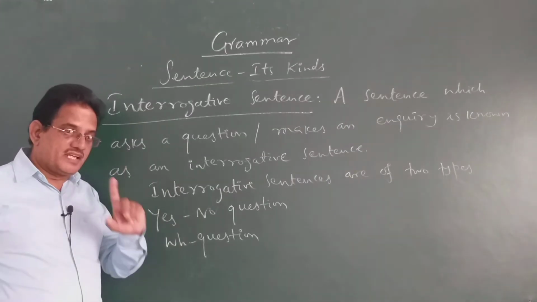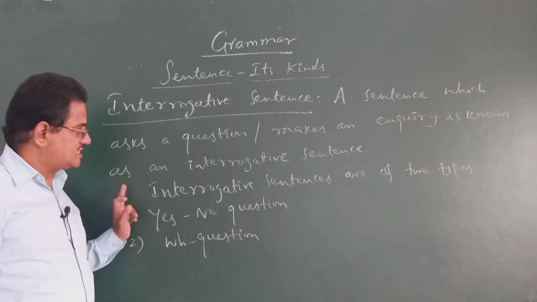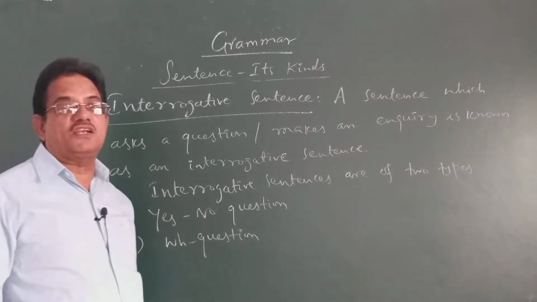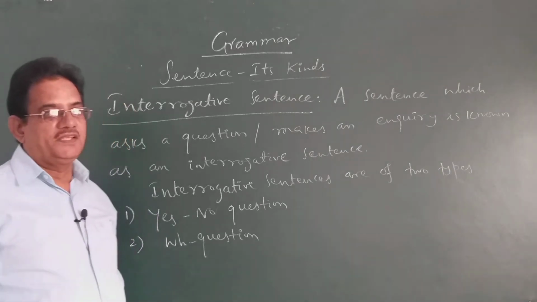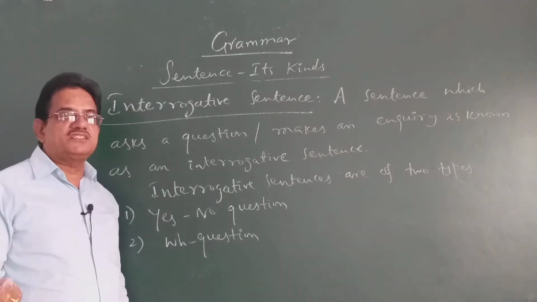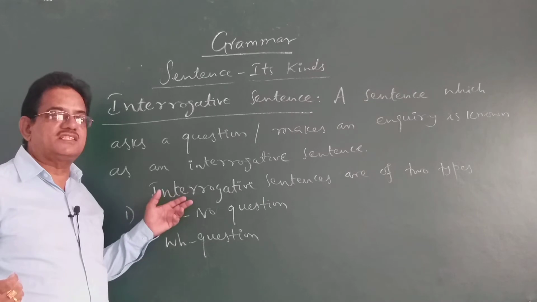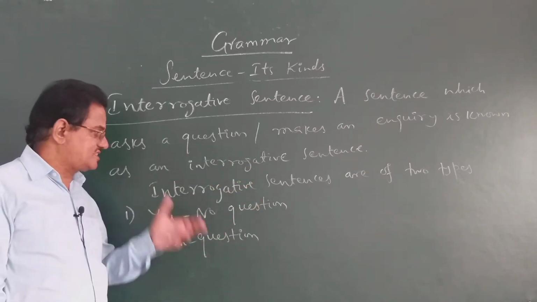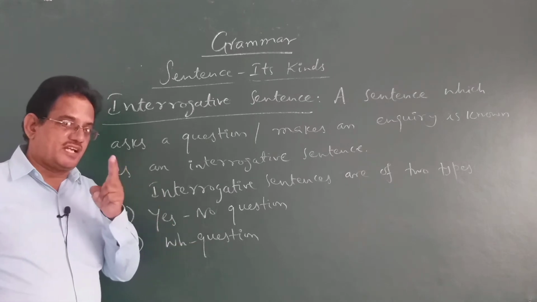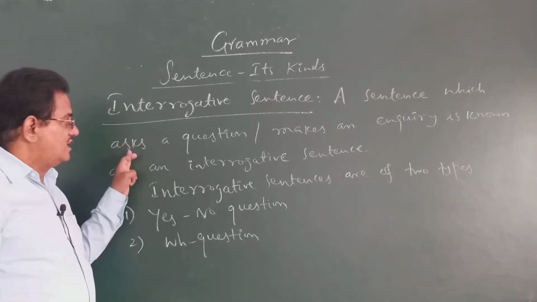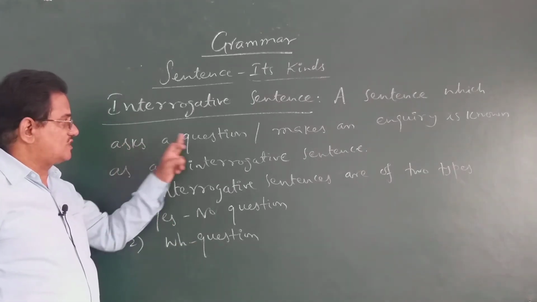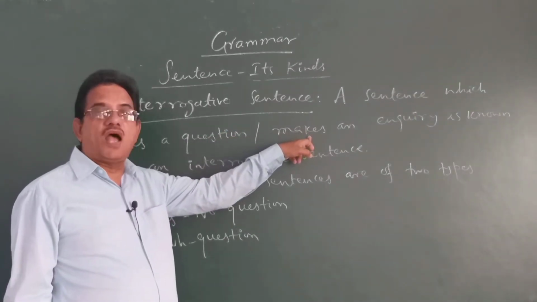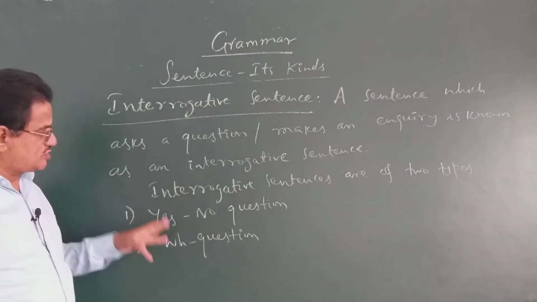But the beginning is not discussed here because there are two types of sentences. Interrogative sentences are of two types. If there were only one single type, I would have said that the sentences begin with this and end with a question mark like that. But there is a difference here. There are two types of interrogative sentences. That's why it is given. Some ask a question and some interrogative sentences make an inquiry. So let us see the difference between them.